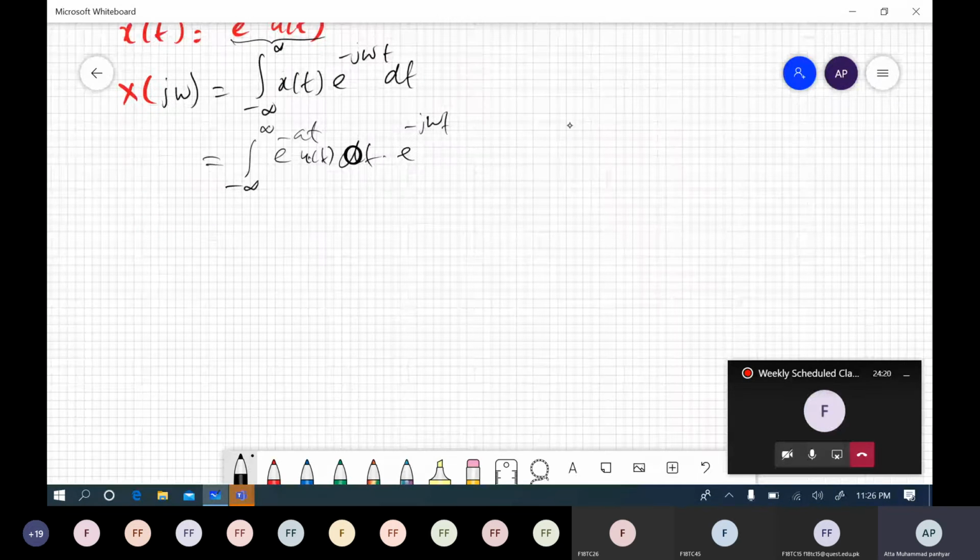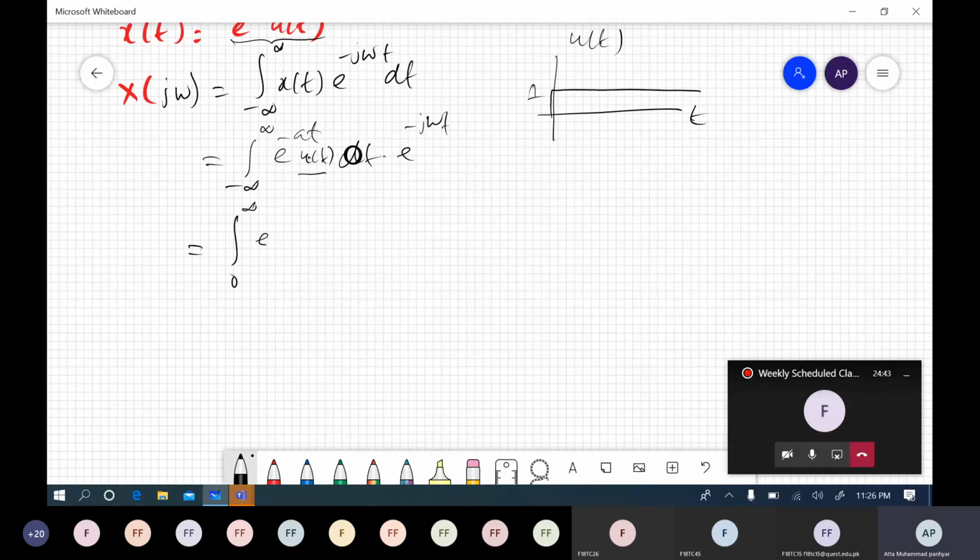If we draw u of t, it exists only from 0 to infinity and its amplitude is always 1. So u of t reduces this integral to the integral from 0 to infinity of e to the power minus at e to the power minus j omega t dt.